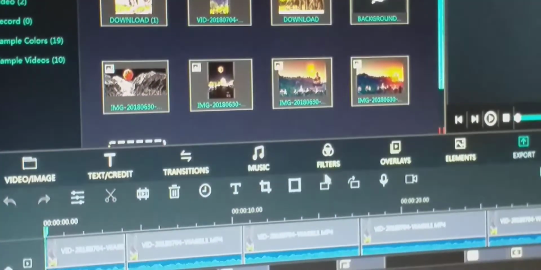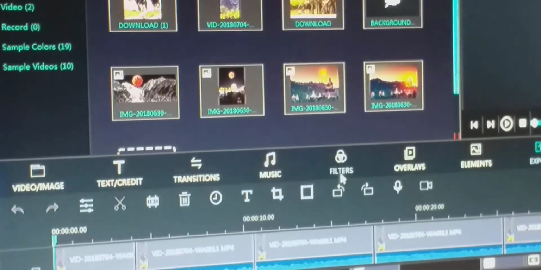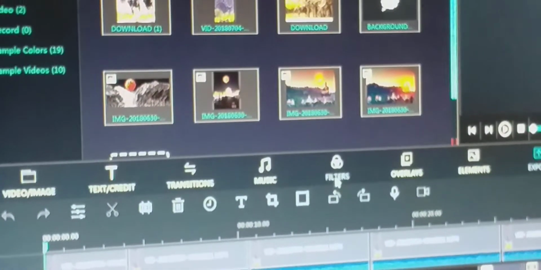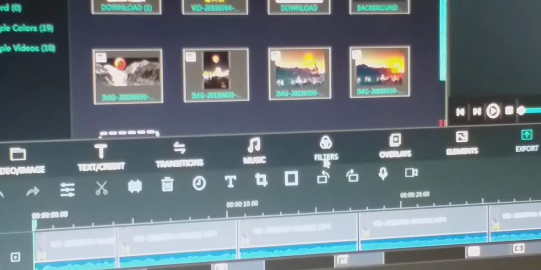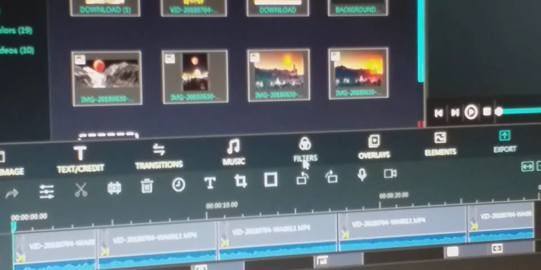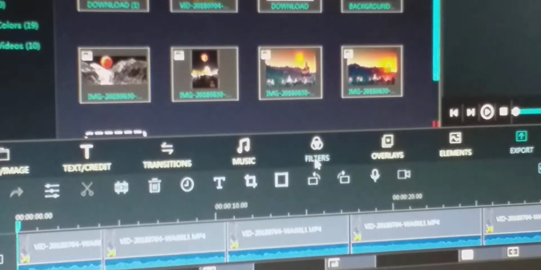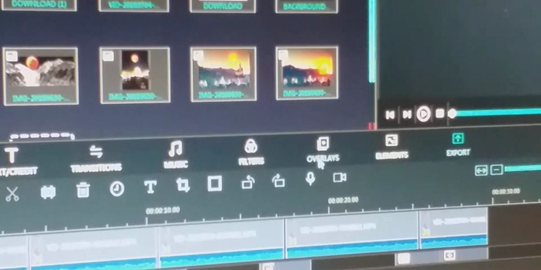What is a filter? Filters are different styles which can be applied on different video images or video clips. What is the meaning of overlay?